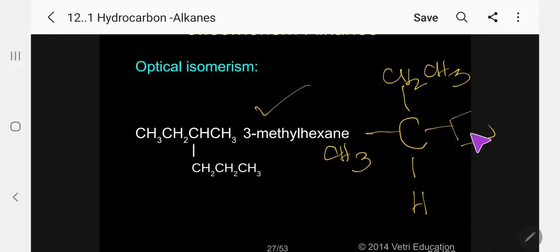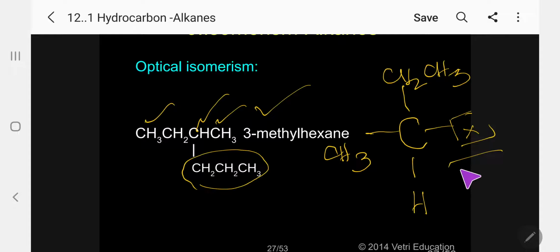Let me use X now. For example, in this case, H is there, CH3 is there, and there is an ethyl group. This is the alkane, so I will add a propyl group here. Kindly follow. When I add a propyl group, automatically the name is 3-methylhexane.